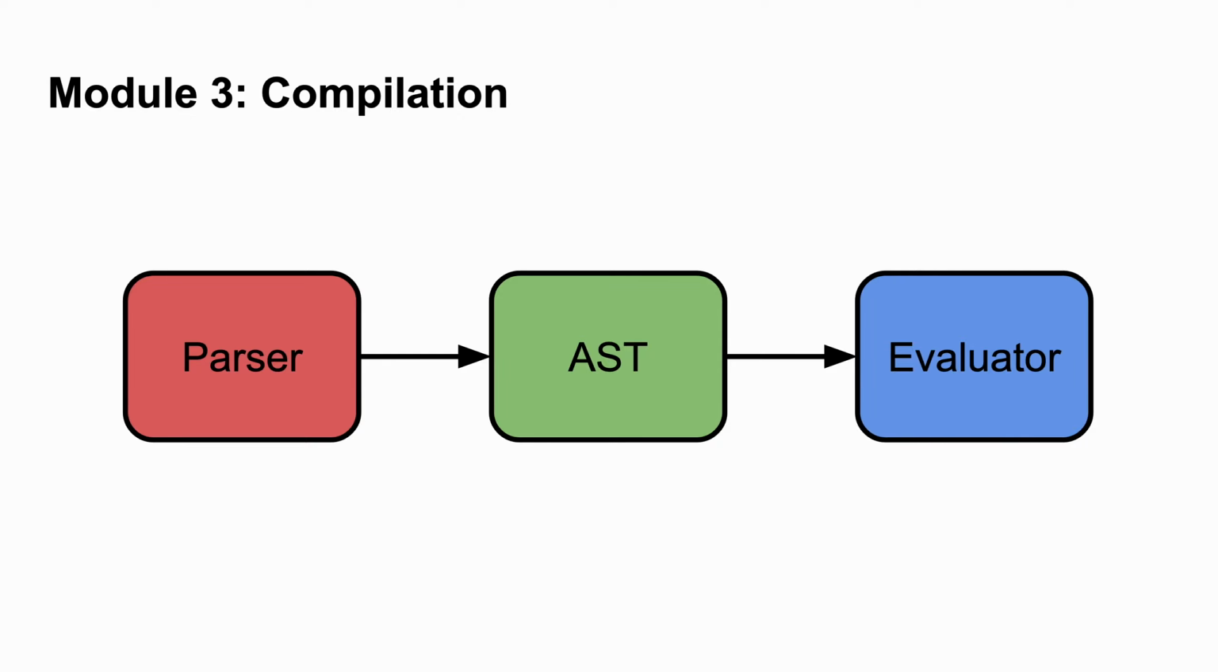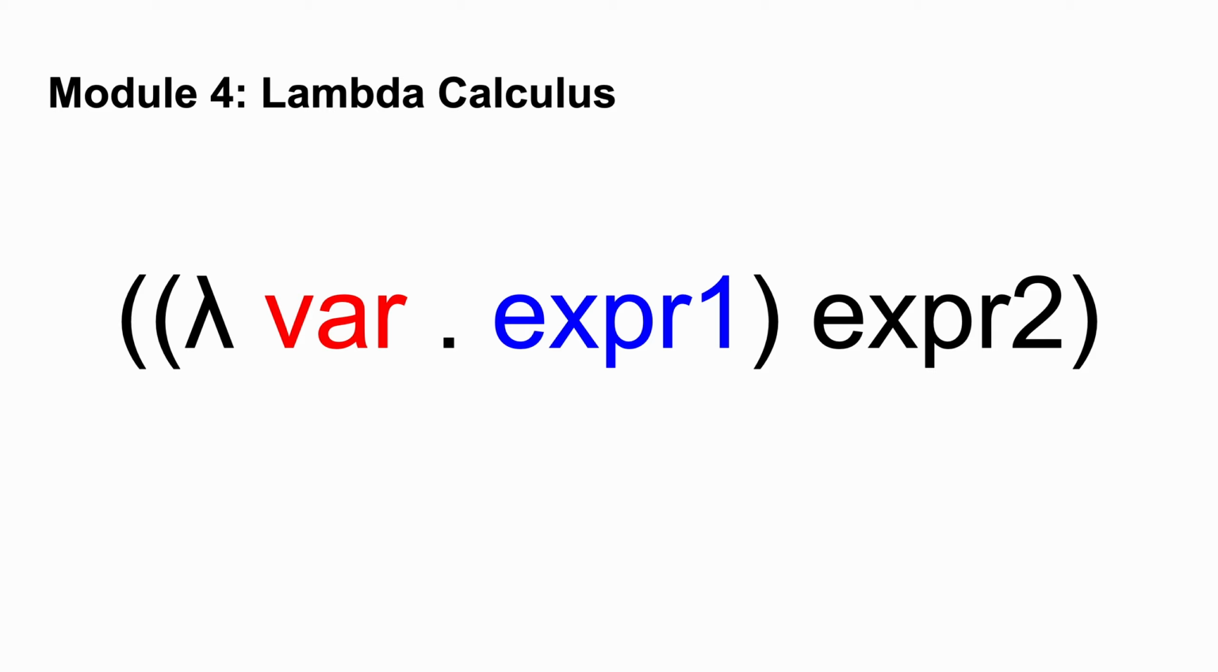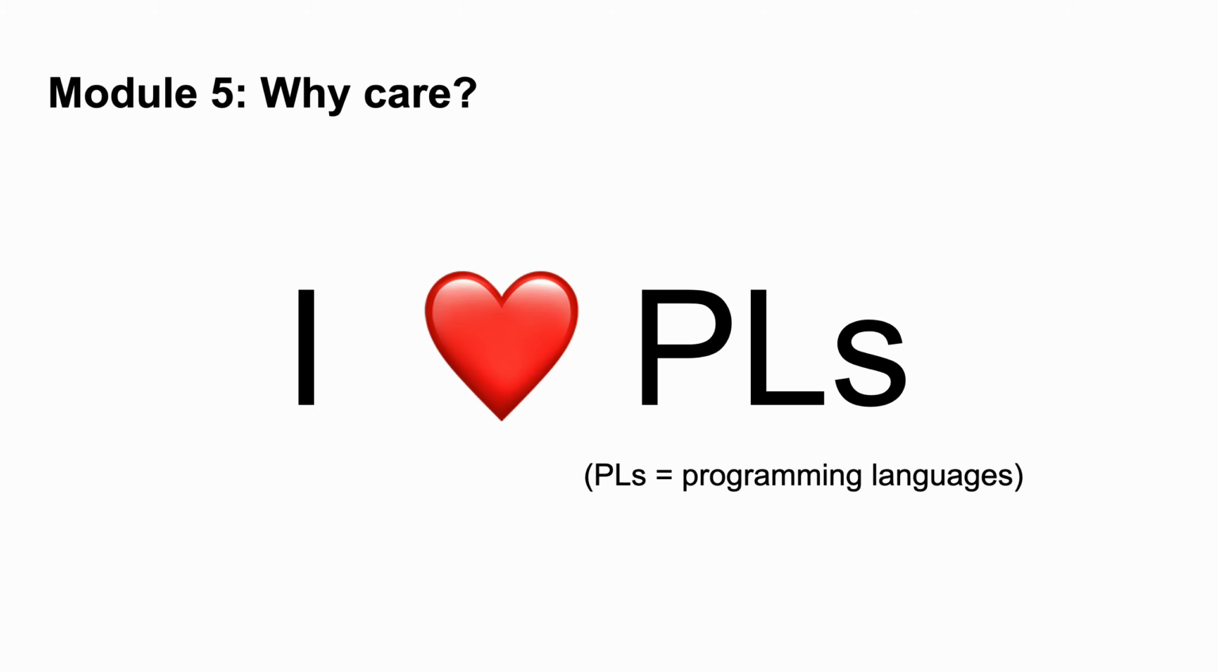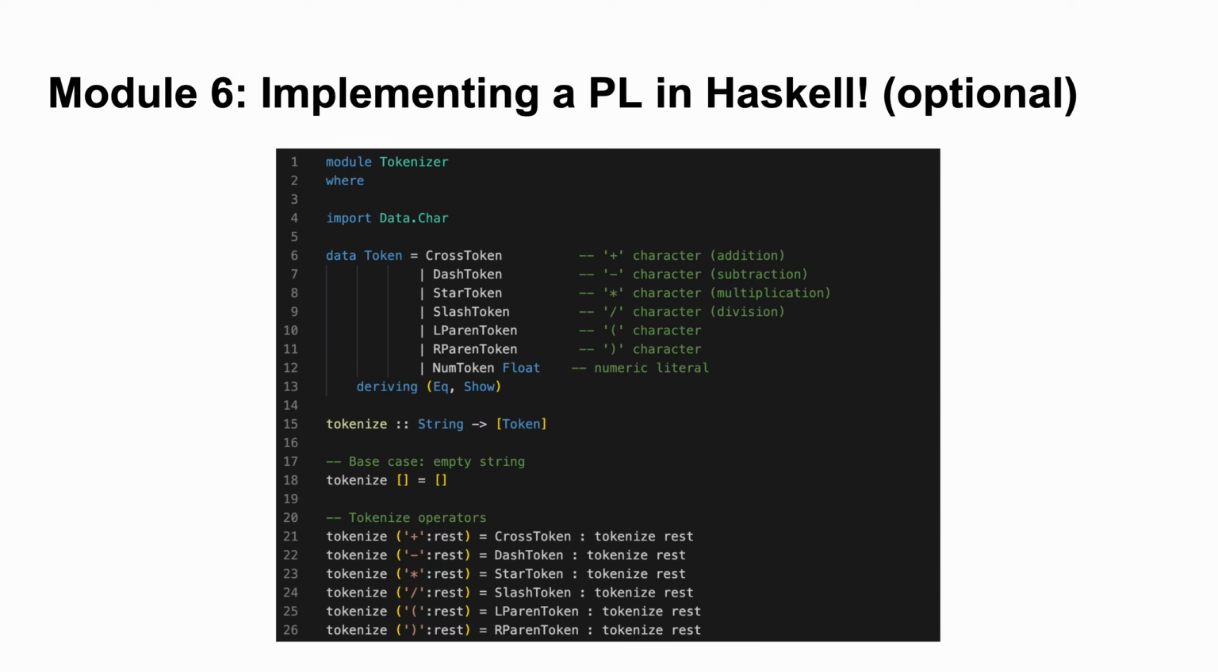But maybe you want to get more theoretical. Our last answer to the question, what is a programming language, is that a programming language is an instantiation of lambda calculus. That's right, the last module is entirely dedicated to lambda calculus, a theoretical framework for understanding programming languages, particularly functional programming languages. Lastly, we will have an entire module called Why Care, where we discuss the applications and impacts of programming languages, as well as considerations for choosing and using programming languages. There will also be an optional module where we implement a simple arithmetic language using Haskell.